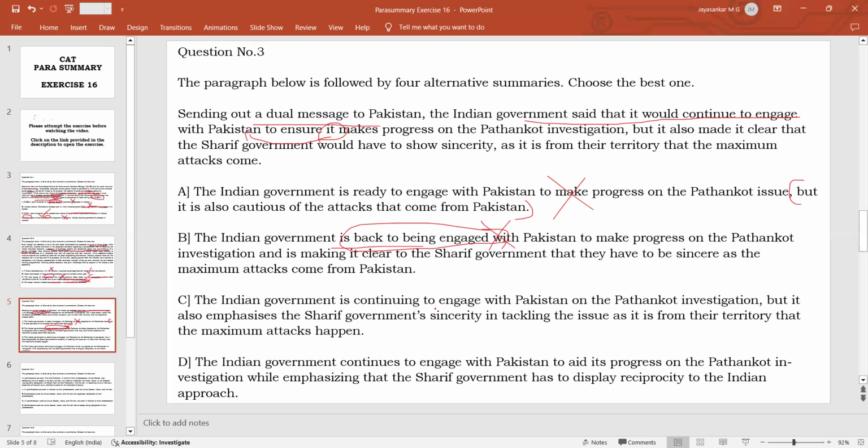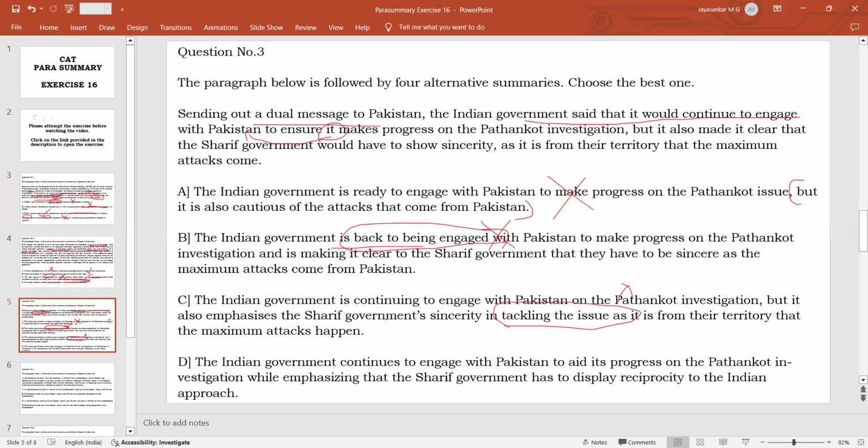Option C, the Indian government is continuing to engage with Pakistan on the Pathankot investigation, correct? But it also emphasizes the Sharif government's sincerity in tackling the issue as it is from their territory that maximum attacks are happening. It appears to be correct, but if you read closely, there is a small problem. It also emphasizes the Sharif government's sincerity in tackling the issue. The issue means what? The Pathankot issue. It also emphasizes the Sharif government's sincerity. Means what? The Indian government is emphasizing that the Sharif government is sincerely tackling the issue.